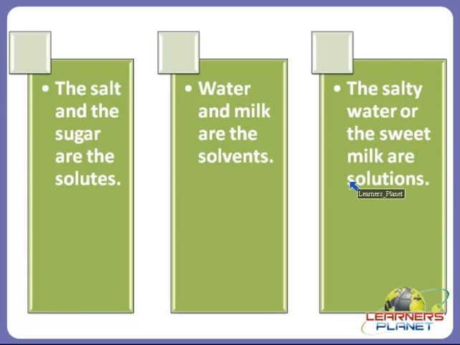So have you got it now? Sugar and salt are solutes, water and milk are solvents, and salty water and sweet milk are solutions, which we got by dissolving solute into a solvent.